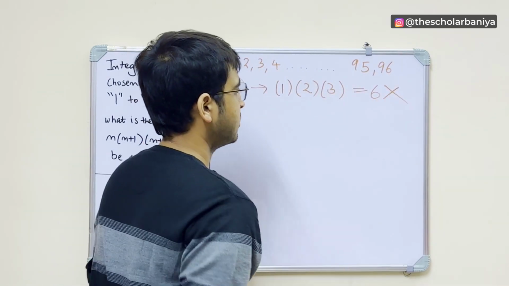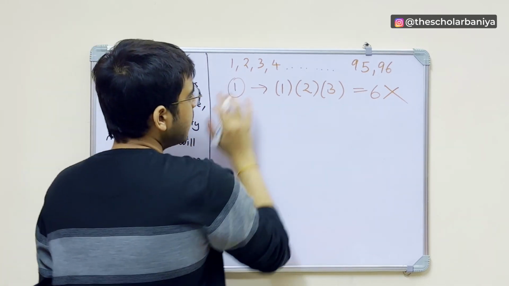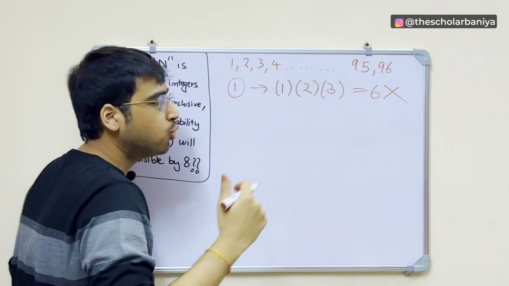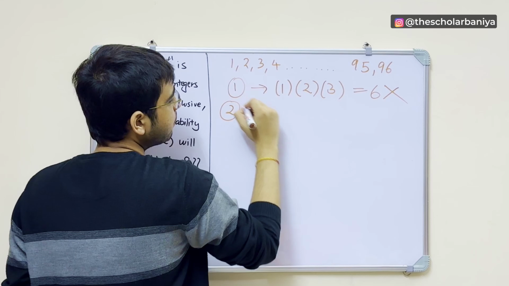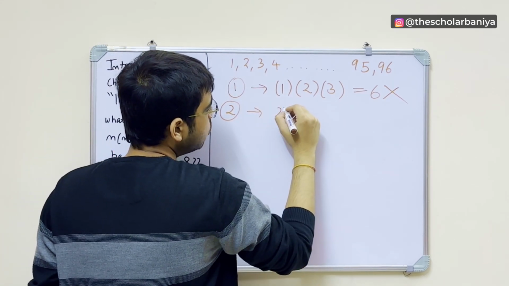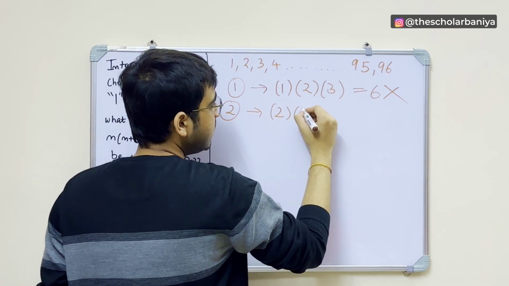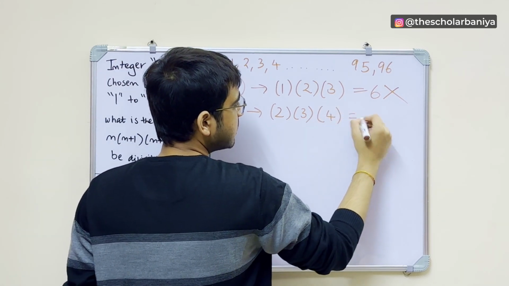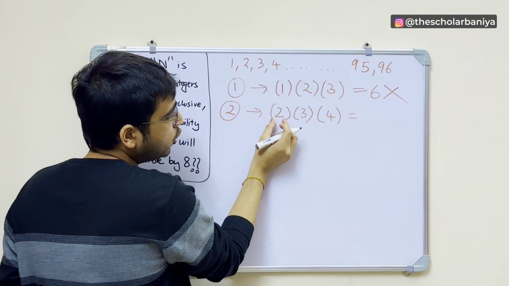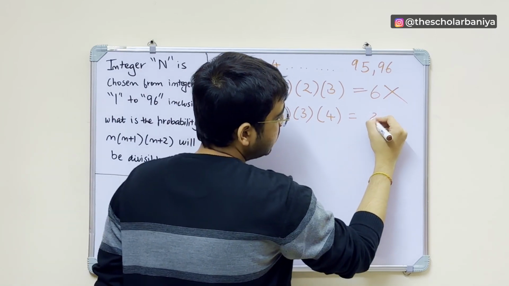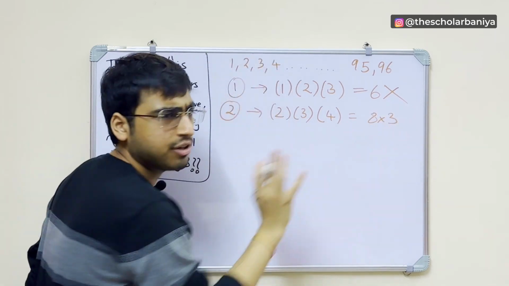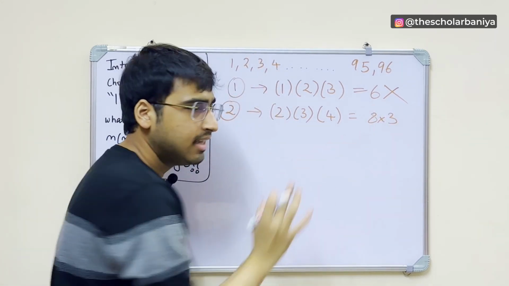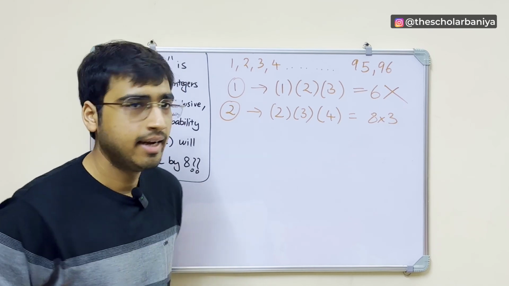So let's cross this out. Now, for example, let's take 2. If we take 2, n is 2, n plus 1 is 3, n plus 2 is 4. This comes out to be 2 into 4, 8, 8 into 3, or you can say 24. So this is definitely divisible by 8.